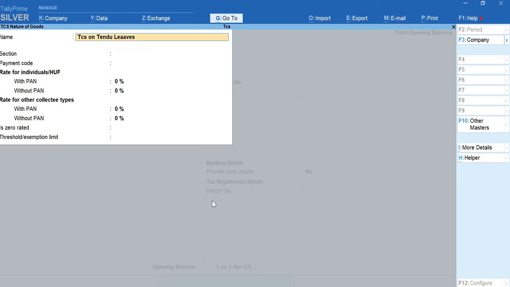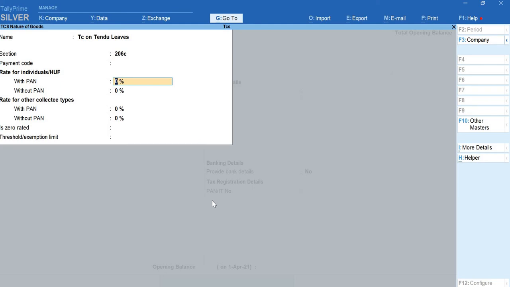TCS on tendu leaves. Under section 206C, be careful with this section. If you go wrong here, Tally will not provide me the tax details in the voucher.